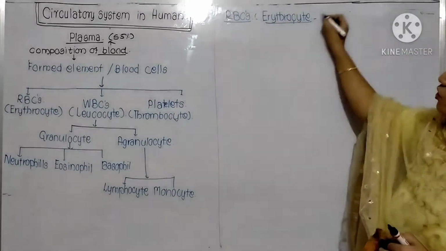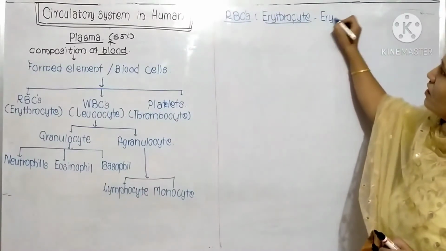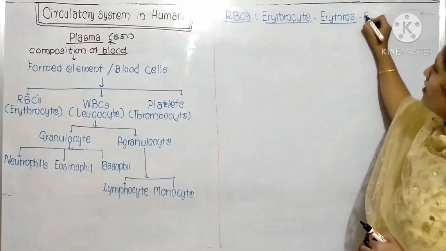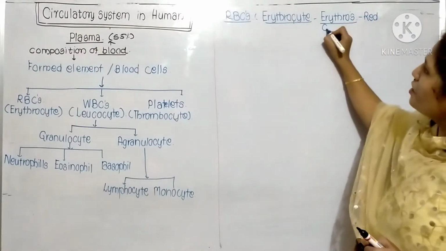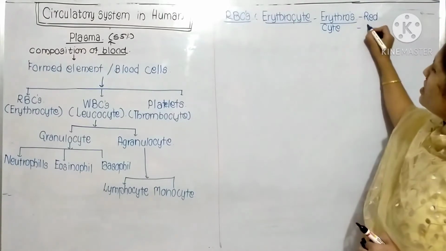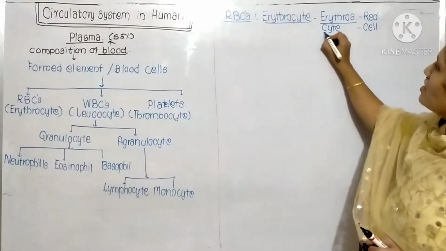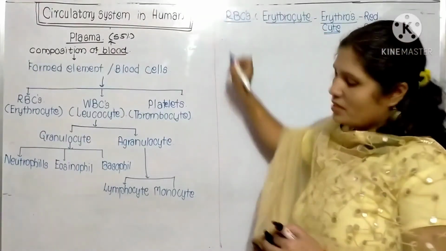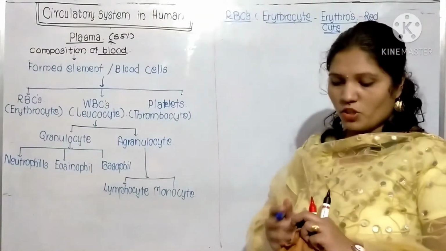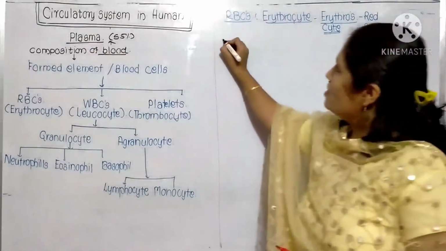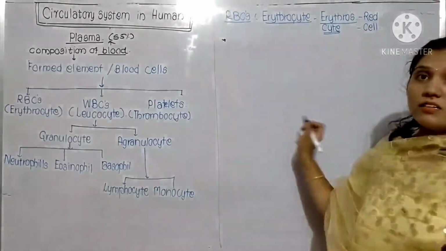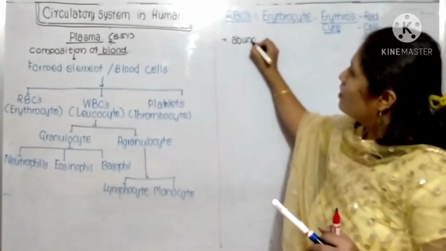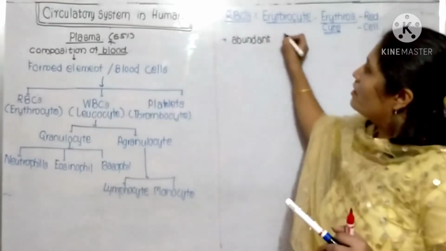In that, erythros means red, and cyte means cell. That's why it is known as the red blood cell. RBCs are abundant cells compared to the other cells. They are more in number.